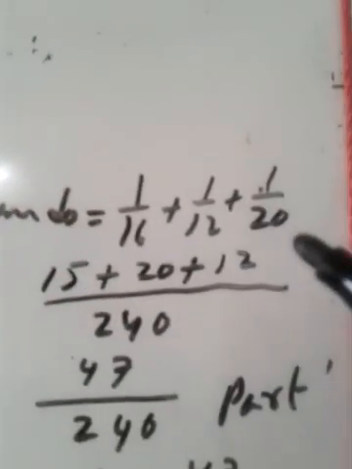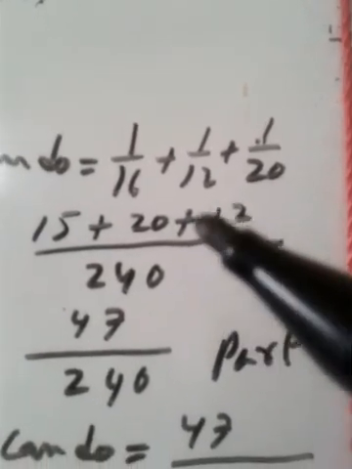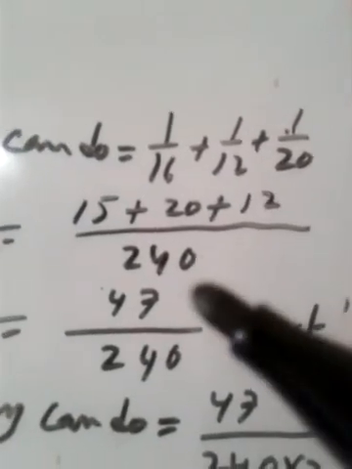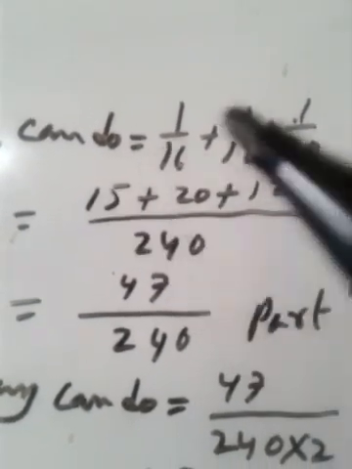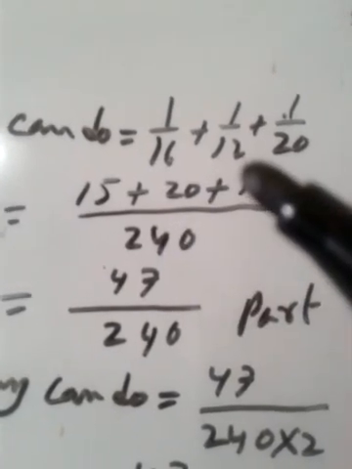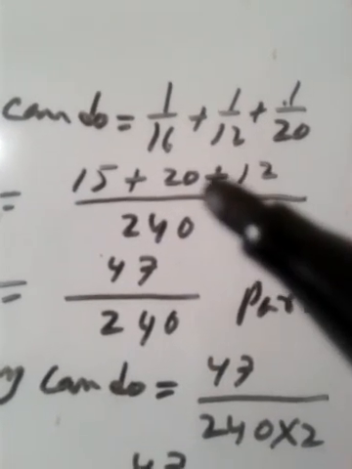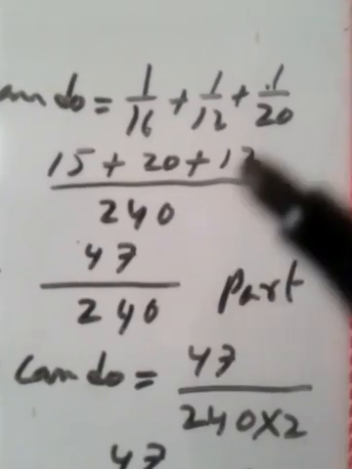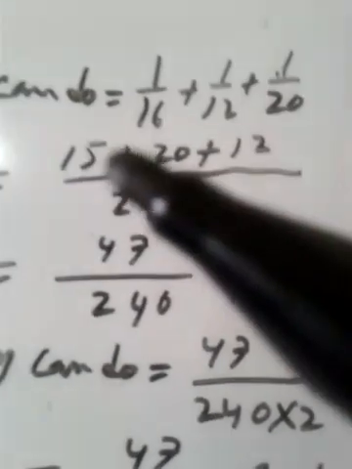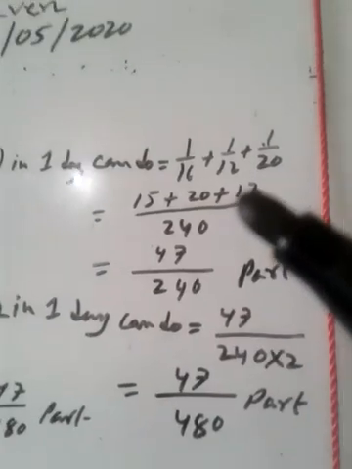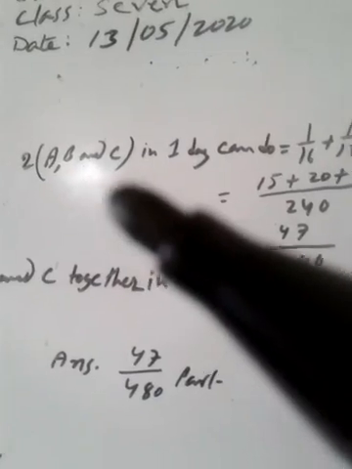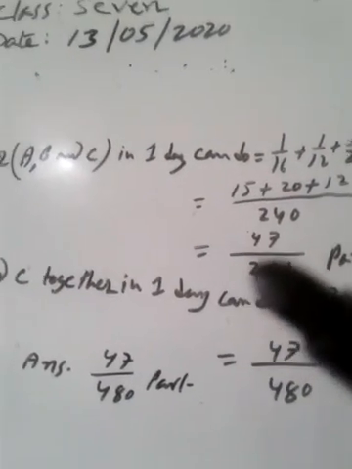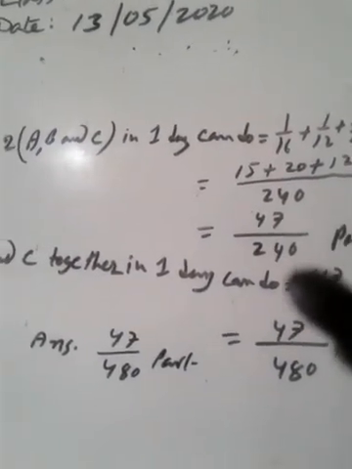The LCM is 240. 240 divided by 16 is 15, 240 divided by 12 is 20, and 240 divided by 20 is 12. And 15 plus 20 plus 12 equals 47. Therefore, twice A, B, C in 1 day can do 47 by 240 part.